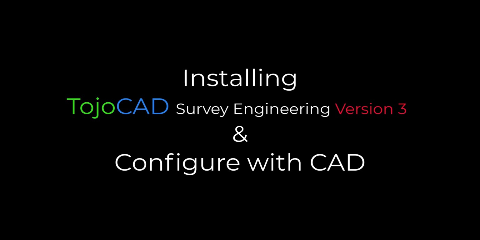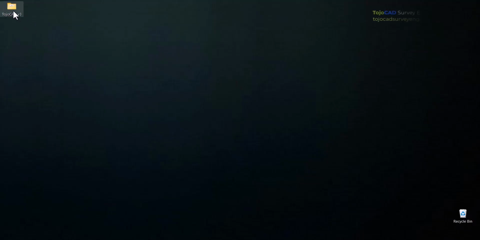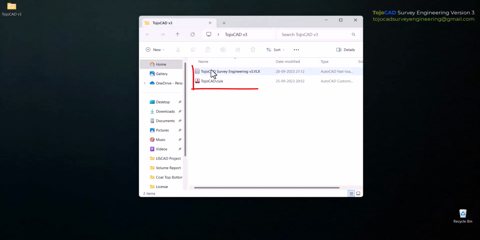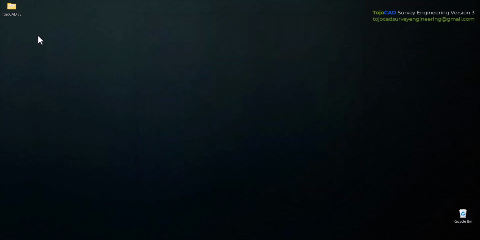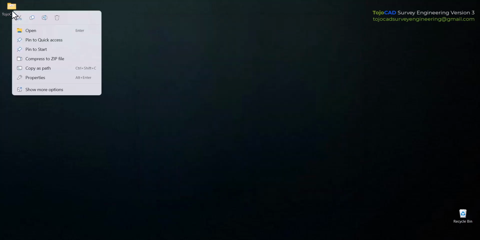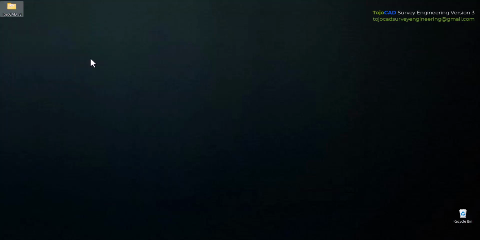Installing TojoCAD Survey Engineering version 3 and configure with CAD. The TojoCAD V3 folder contains only 2 files. Copy the TojoCAD V3 folder and paste it at your C drive.